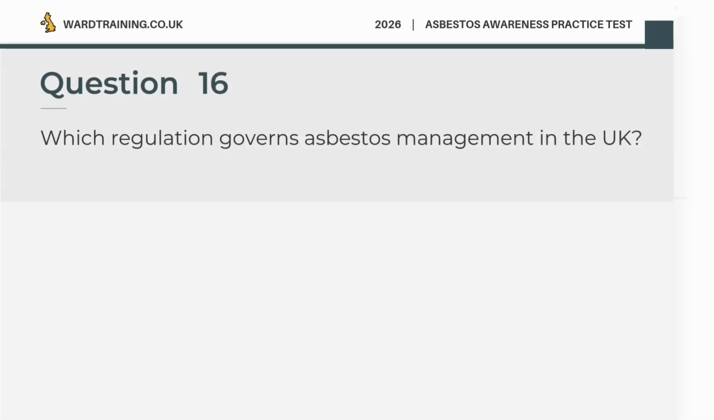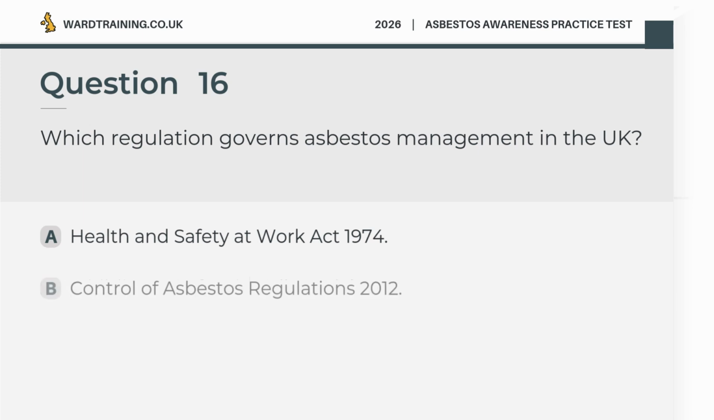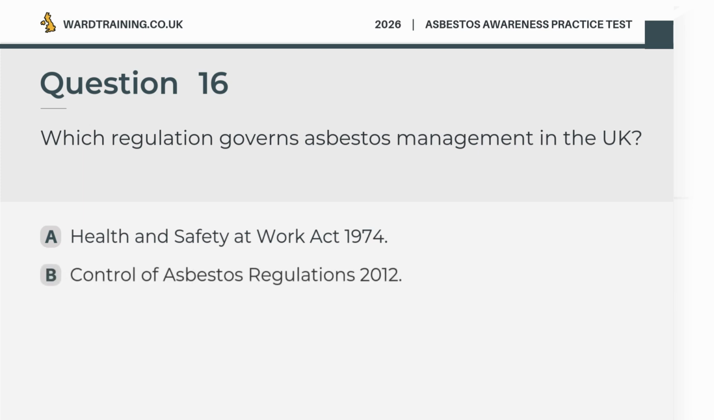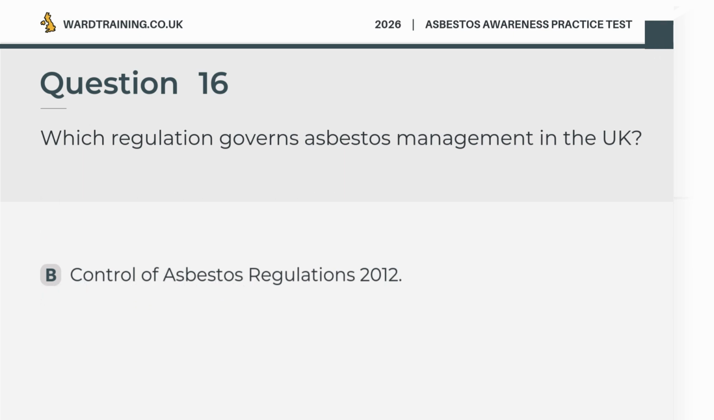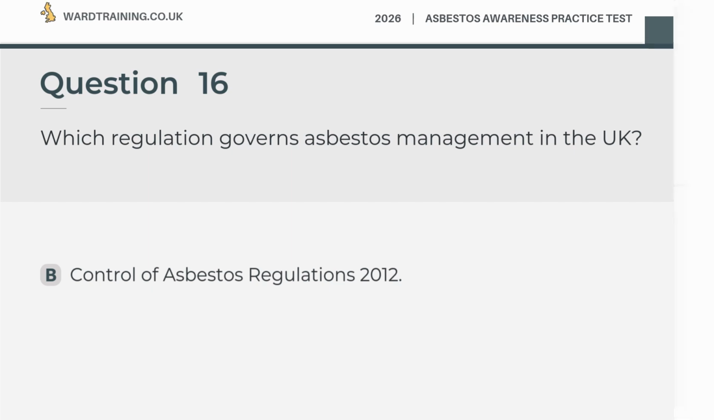Question 16. Which regulation governs asbestos management in the UK? A. Health and Safety at Work Act 1974. B. Control of Asbestos Regulations 2012. C. CDM Regulations 2015. D. PPE Regulations 1992. The correct answer is B. Control of Asbestos Regulations 2012.